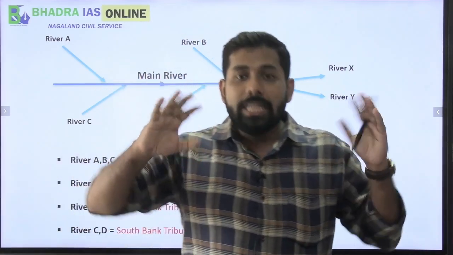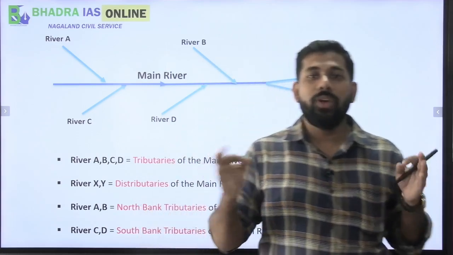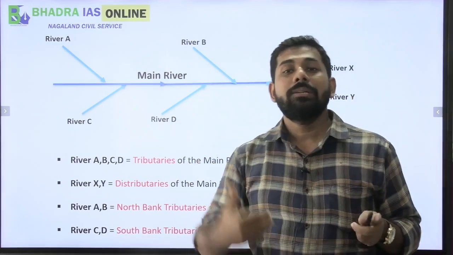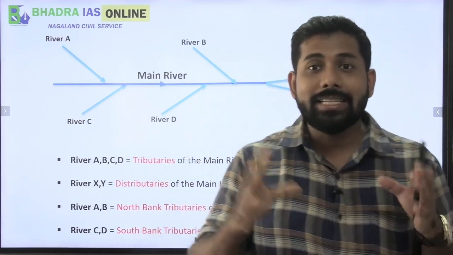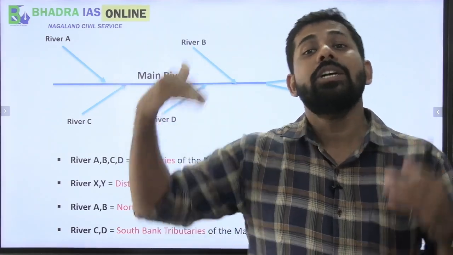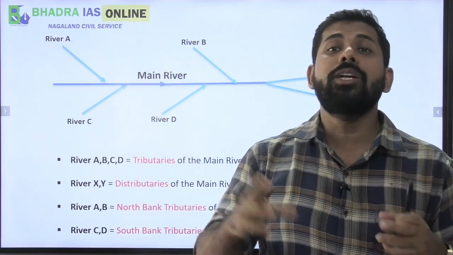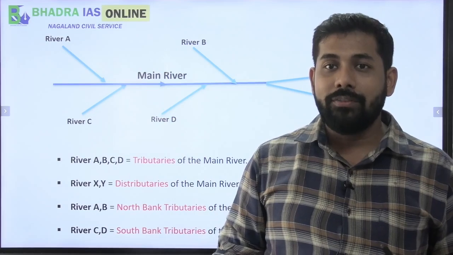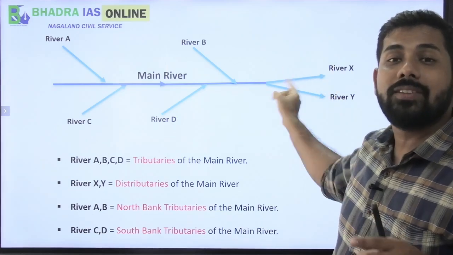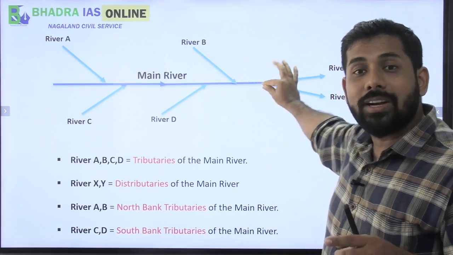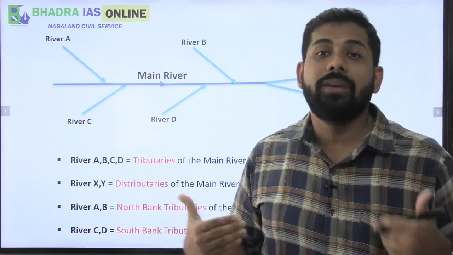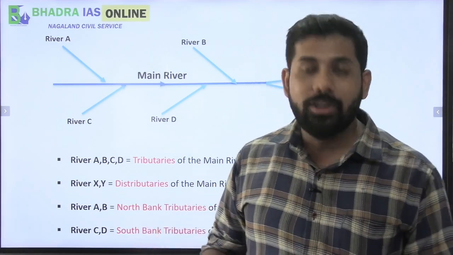So this is the basic terminological session wherein we have seen how the rivers are named after the main river. I hope this has given you a light as to how to classify whether a particular river is the north bank tributary or the south bank tributary of the main river, or, in the case of river X and Y, that this is the main river and these two rivers have got distributed from the main river. We call them distributaries of the main river. I hope this is absolutely clear to you.